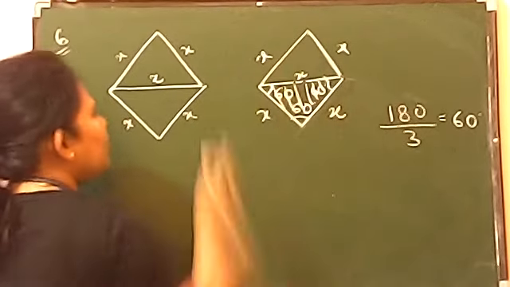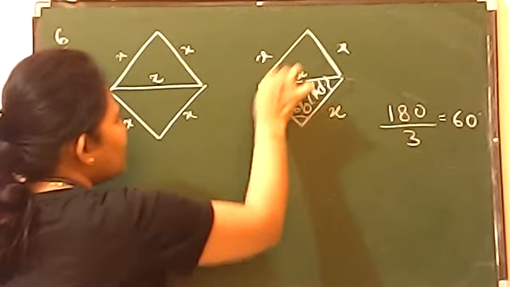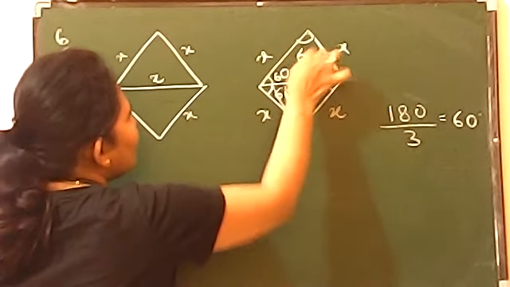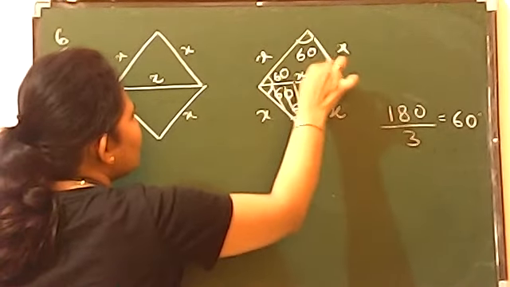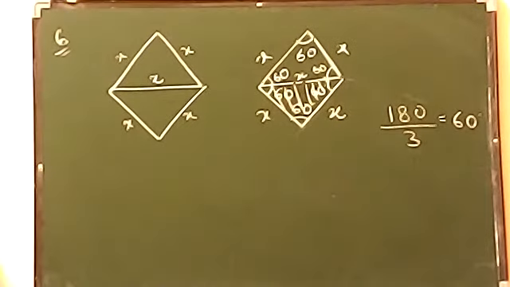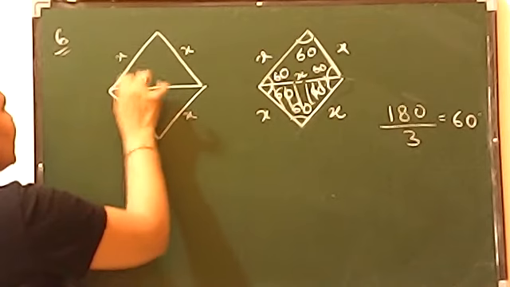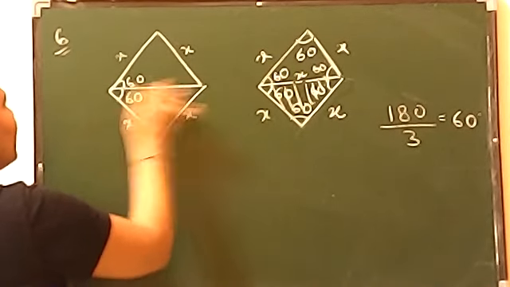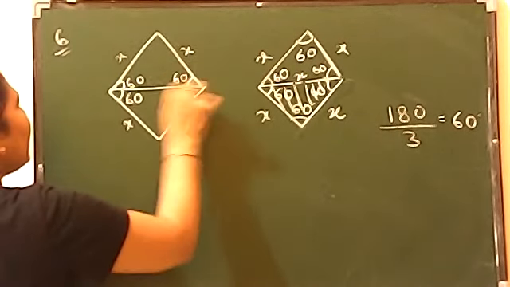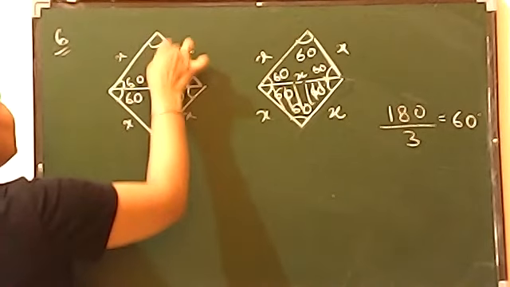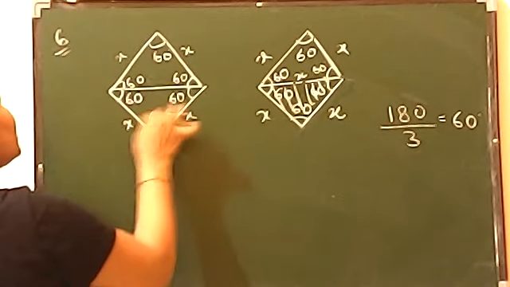Same above, you see all are equilateral triangles, so this will also be 60, this will also be 60, and this will also be 60. It means now if you find out, you will have 60 and 60, this is 60 and 60, this is 60, and this is also 60.